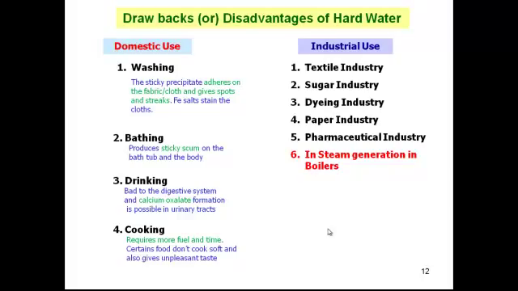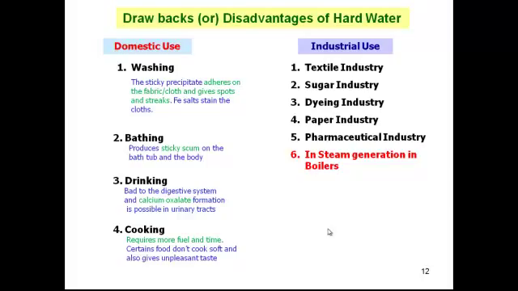You cannot bathe properly, the drinking water is of bad quality, and you cannot use that much hot water for cooking. These are the problems we face in domestic usage.